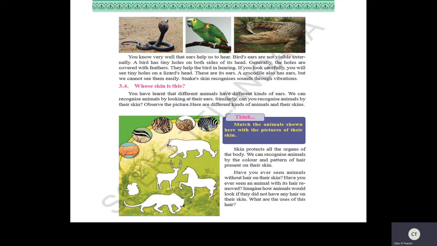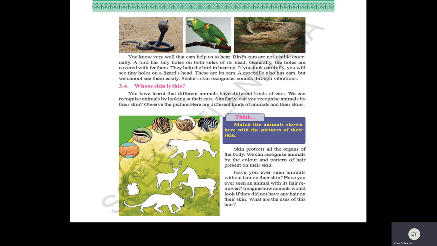Some animals have hair on the body and some have feathers. Now only we have differentiated. Yes, children? Did you remember? So some animals have hair on the body and some animals have feathers on their body. And we have also seen some animals have scales, for example fish and snake. Scales protect their body.